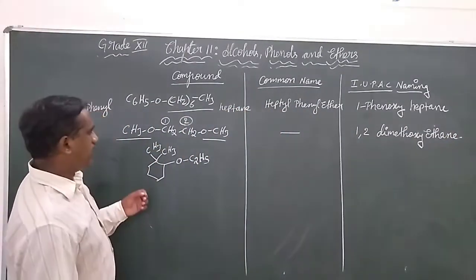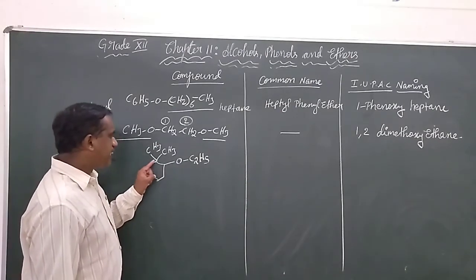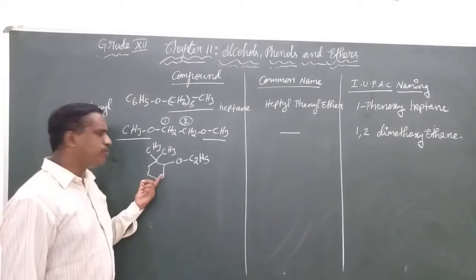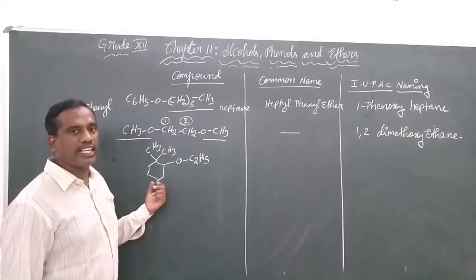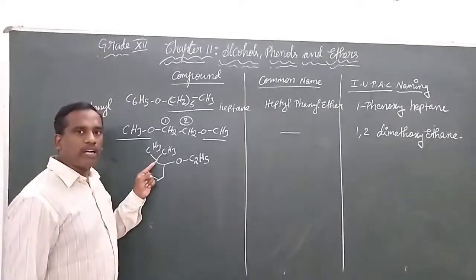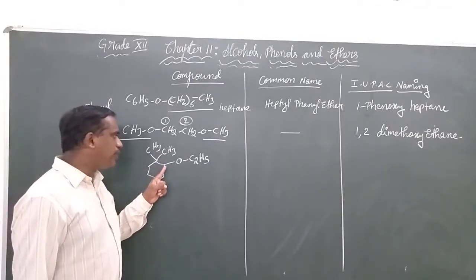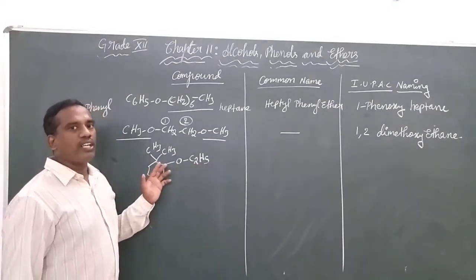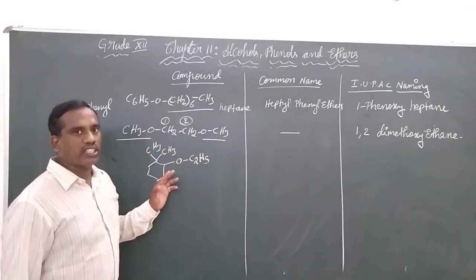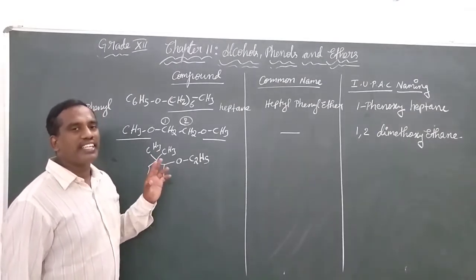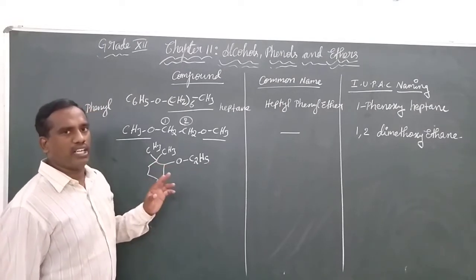The next example. A cyclic ring of 6 members is there. Generally, 6-membered cyclic rings we call cyclohexane. There are 2 methyl groups on a carbon, and on another carbon there is one OC2H5. Which one needs to be considered as the first carbon? The carbon with more substituents is considered the first carbon.